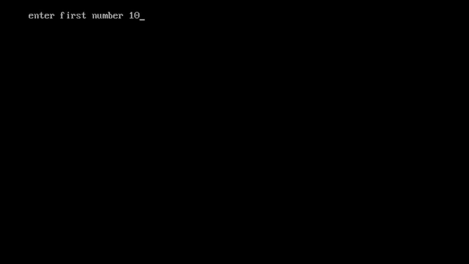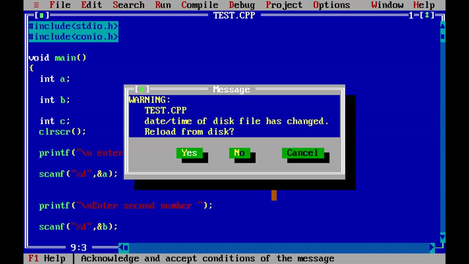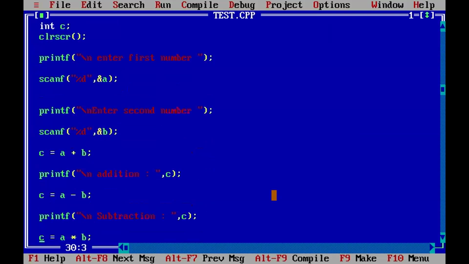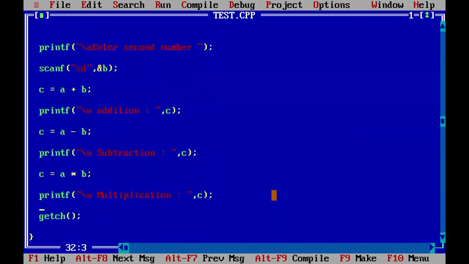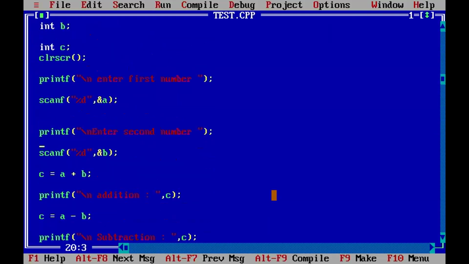Enter first number 10, second number 20. See this: addition, subtraction, multiplication, but no output. Why not displayed? Sorry. Yes, in addition here percent d is missing.